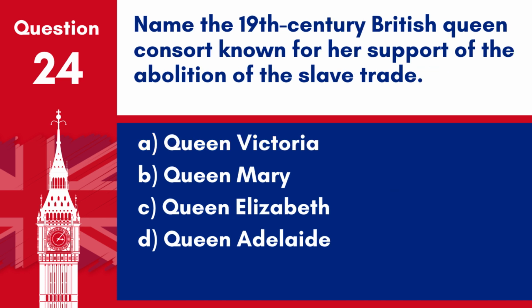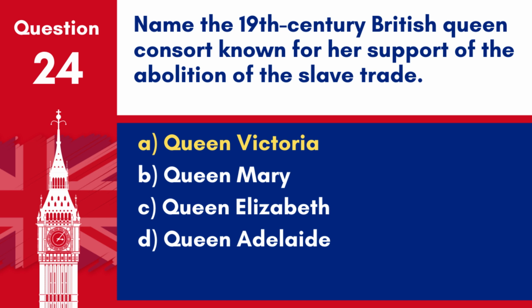Question 24. Name the 19th century British Queen Consort known for her support of the abolition of the slave trade. A. Queen Victoria. B. Queen Mary. C. Queen Elizabeth. D. Queen Adelaide. Answer: A. Queen Victoria. While Queen Victoria expressed opposition to slavery, it was actually abolished in the British Empire before her reign. In 1833, her consort, Prince Albert, was known for his progressive views, but the abolition movement had prominent supporters like William Wilberforce and others.